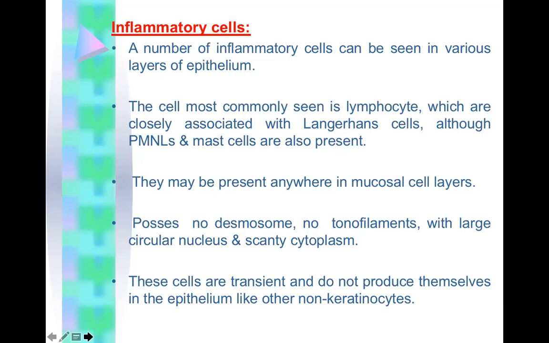Then there are inflammatory cells. A number of inflammatory cells can be seen in various layers of epithelium. The most commonly seen is the lymphocyte, which is closely associated with Langerhans cells, although polymorphonuclear leukocytes and mast cells are also present. They may be present anywhere in mucosal cell layers, possess no desmosomes, no tonofilaments, with a large circular nucleus and scanty cytoplasm. These cells are transient and do not reproduce themselves in the